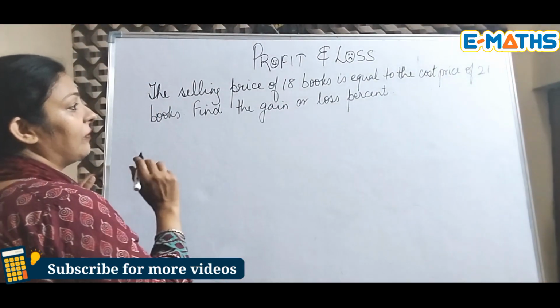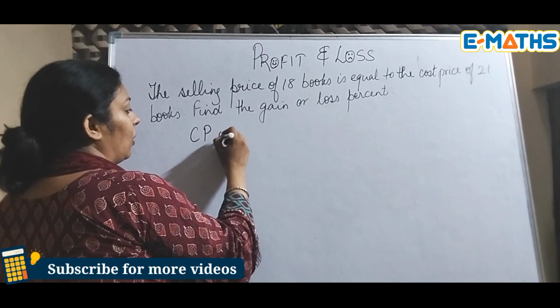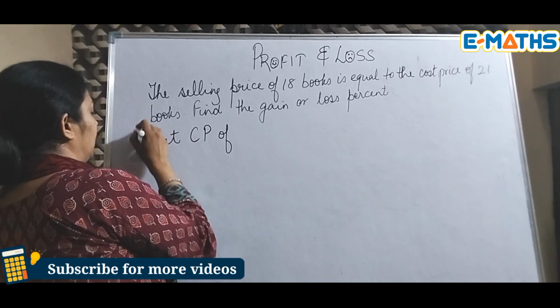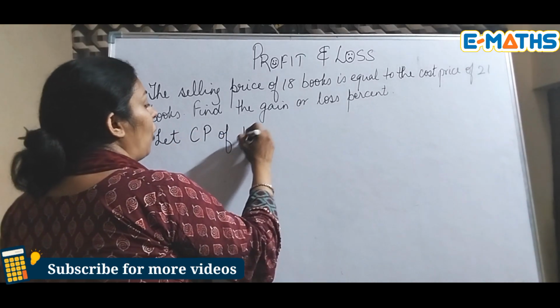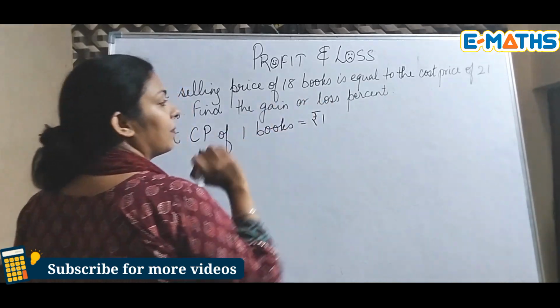So now what we are going to do is assume the prices. Let CP of one book be rupee 1.